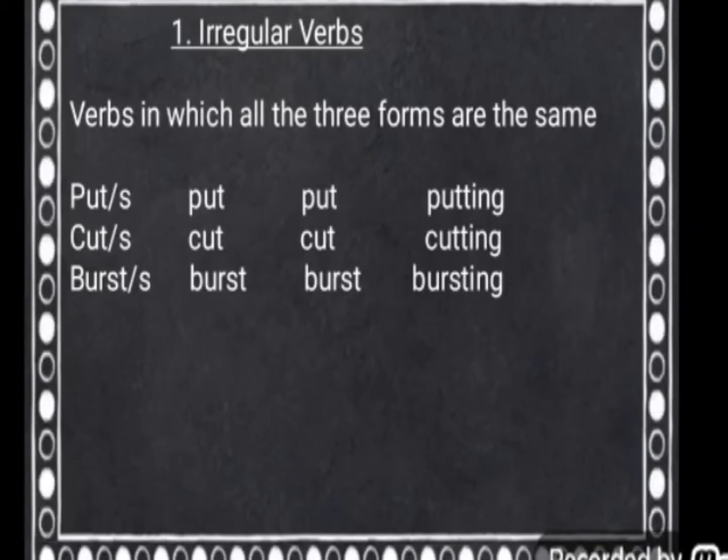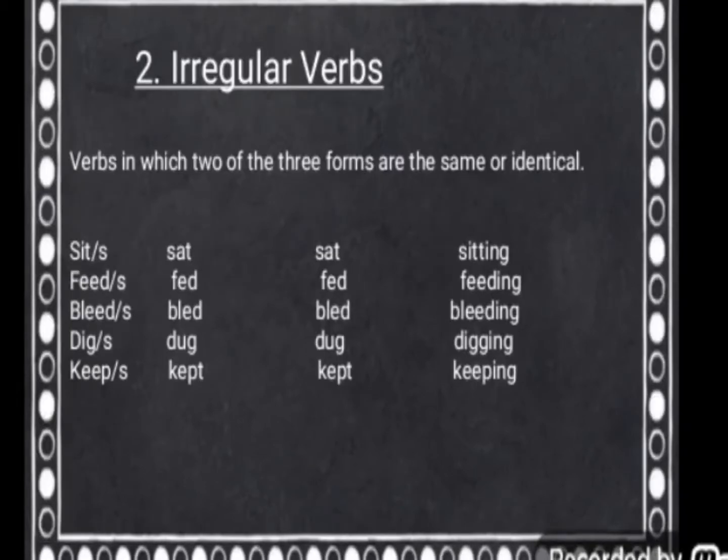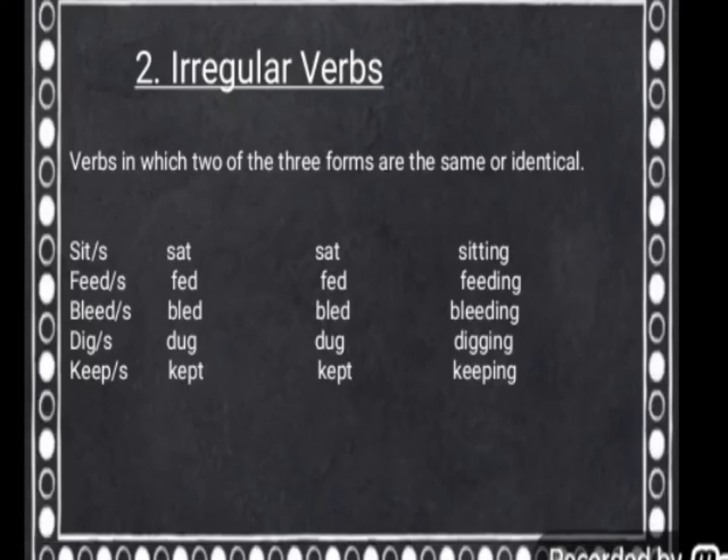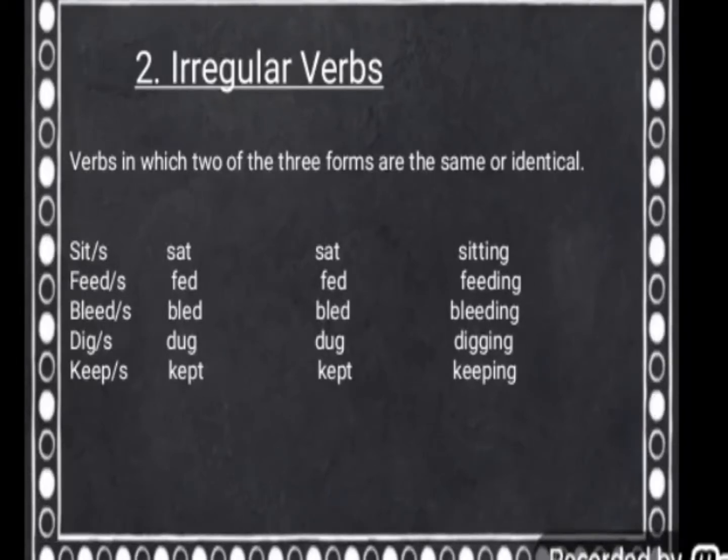Okay children. See the second type of irregular verbs. In these verbs, two of the three forms are the same or identical. Identical means the same. For example, just see the first example of sit. The base form is sit or sits, sat, sat in the past participle form and ing is sitting.